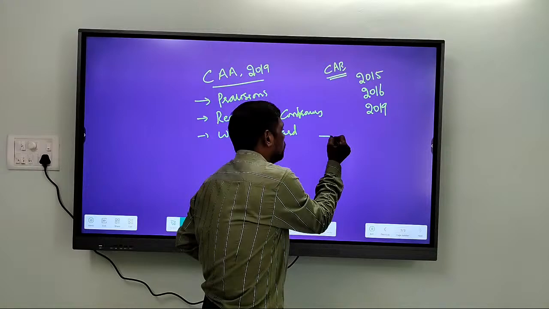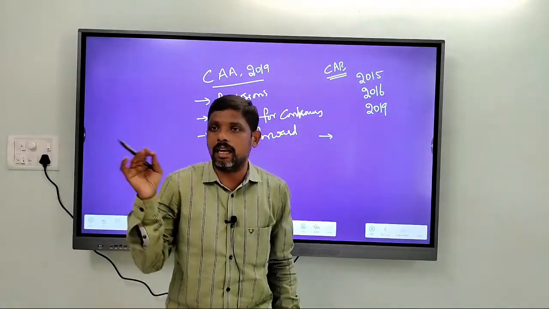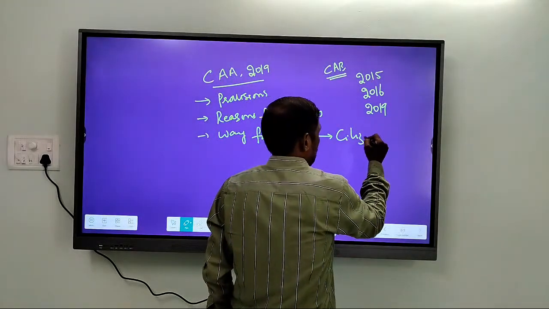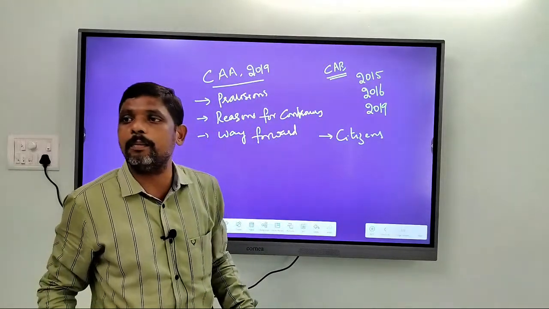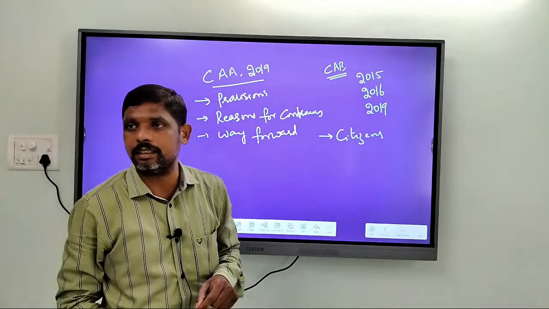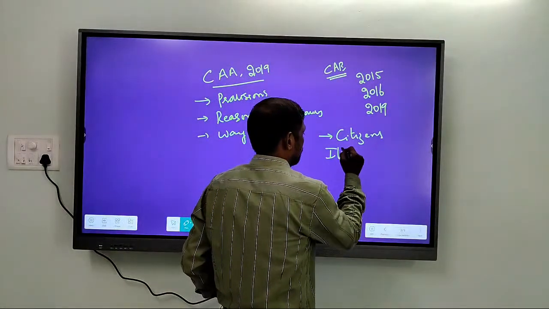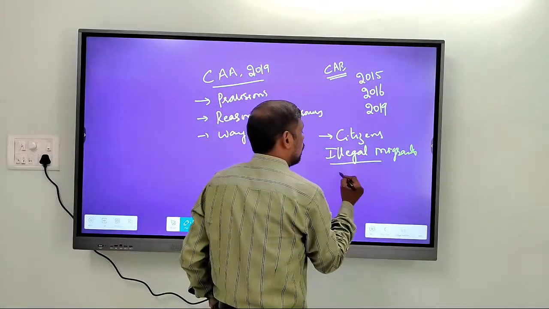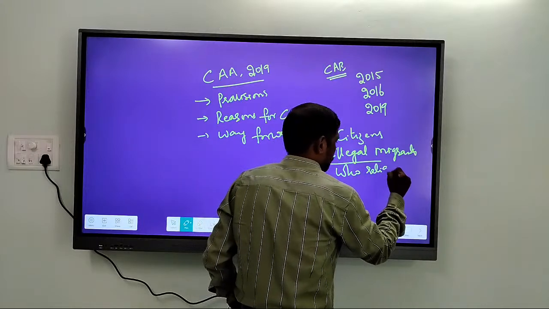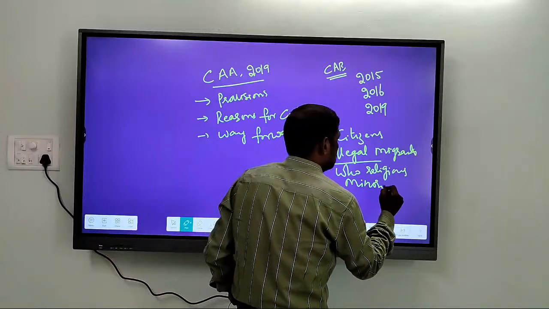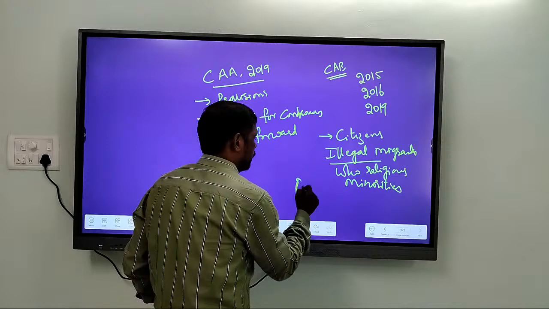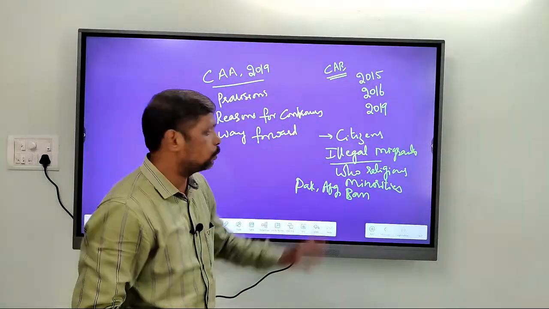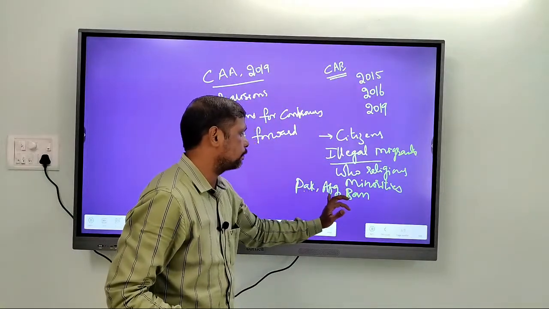So if you take the basic provision of this law, this Citizenship Amendment Act provides citizenship to illegal migrants who are religious minorities of countries like Pakistan, Afghanistan and Bangladesh.